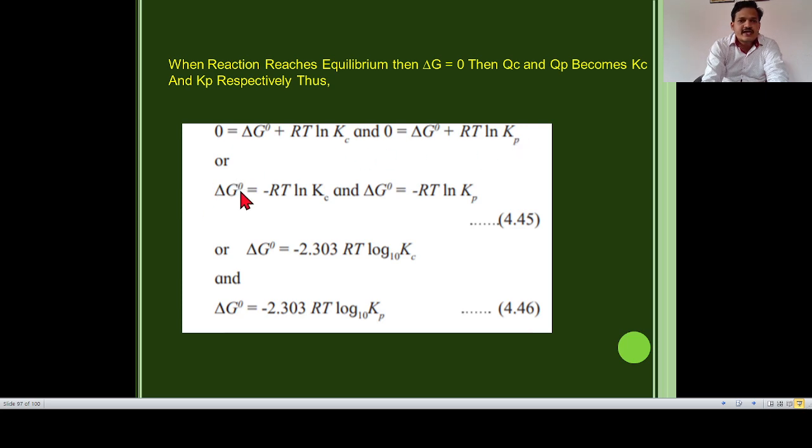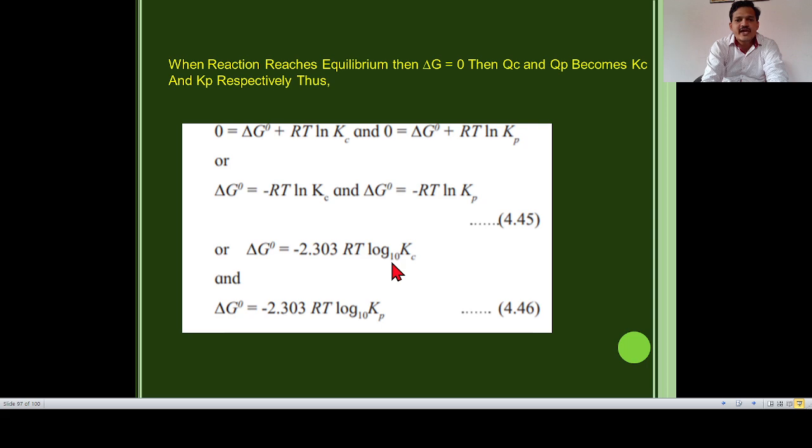Or ΔG° = -RT ln KC and ΔG° = -RT ln KP. Now we have to convert the natural log into simple log having base 10, which has a value of 2.303.